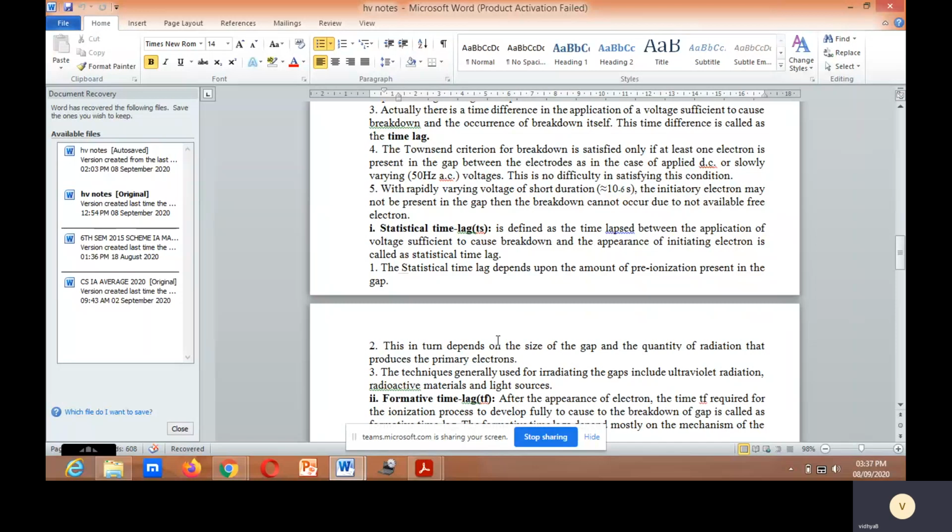Statistical time lag depends mainly on the amount of free ionization present in the gap, the size of the gap, and the quantity of radiation that produces the primary electrons. The technology generally used for irradiating the gaps includes ultraviolet radiation, radioactive materials, and light sources.